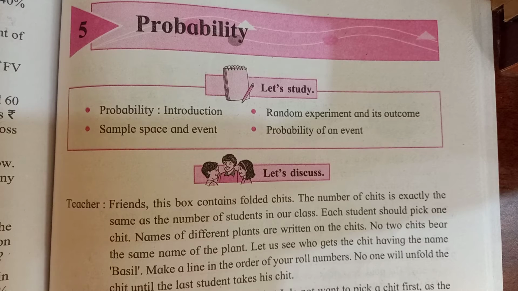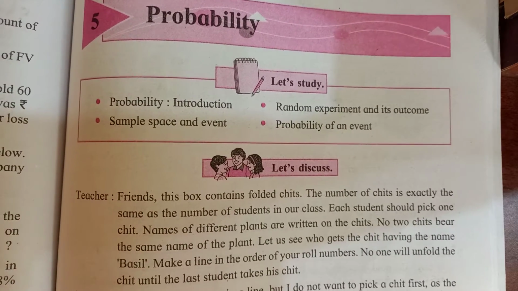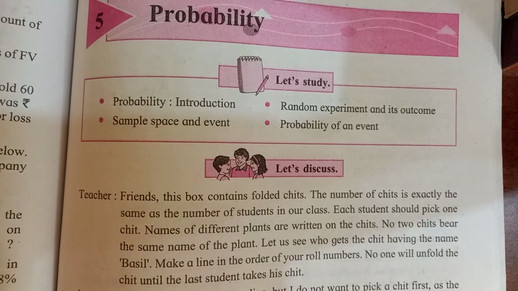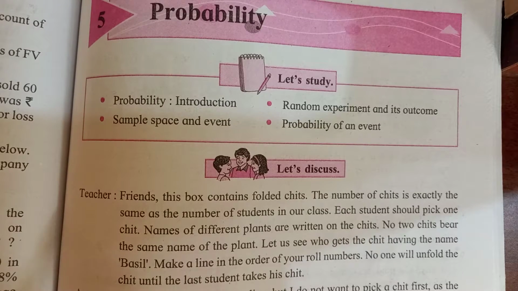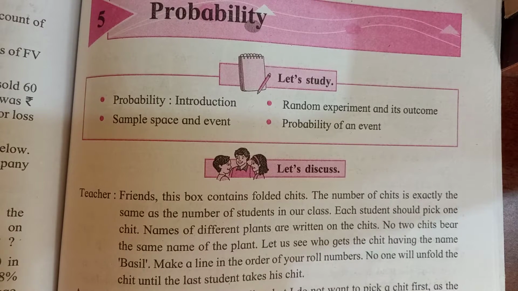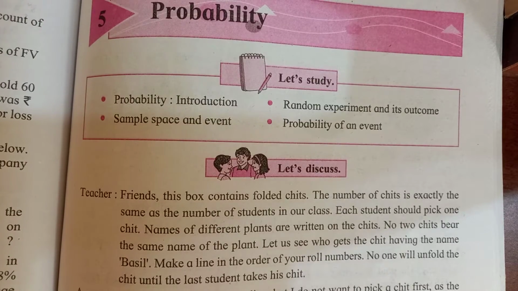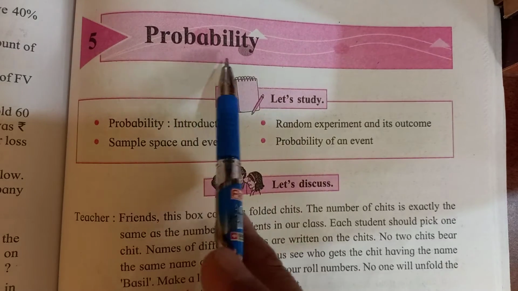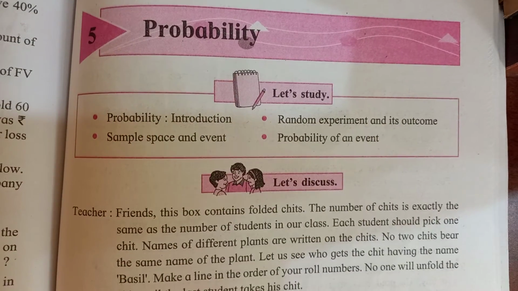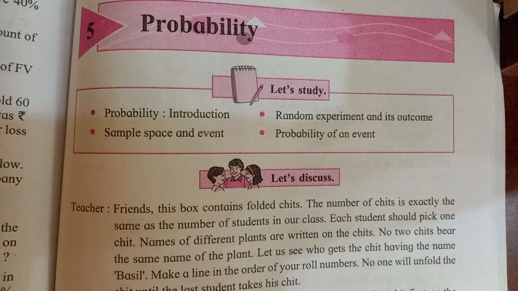Possible result means what? For example, we are playing so many games. We are tossing coins when we have to play any game. Okay. Head and tail is there. Means when we throw that coin, we don't know what will come, head or tail. Two possibilities are there, either head or tail. Like these possibilities are known as probability. Probability means possible outcomes, possible results. So this is the new lesson for you.